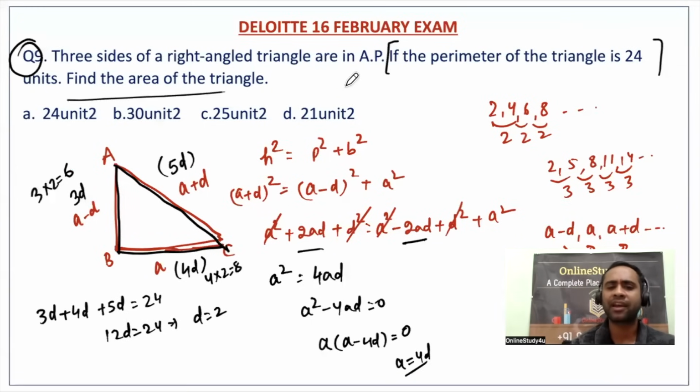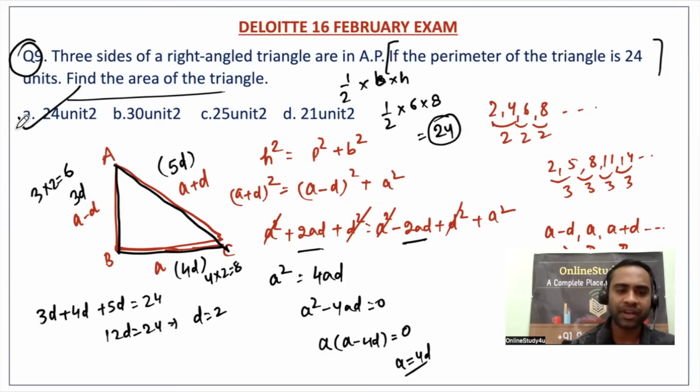Find the area of the triangle: 1 by 2 into base into height. So 1 by 2 into 6 into 8, 48 by 2, 24. 24 unit square will become the correct answer for this particular problem. Wonderful problem. You had to use a little bit of your mind here. So that's the reason I say, friends, you should read everything basic: AP, GP, HP.